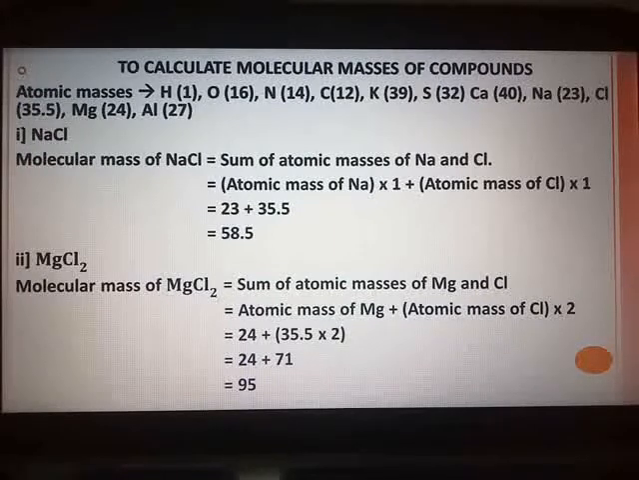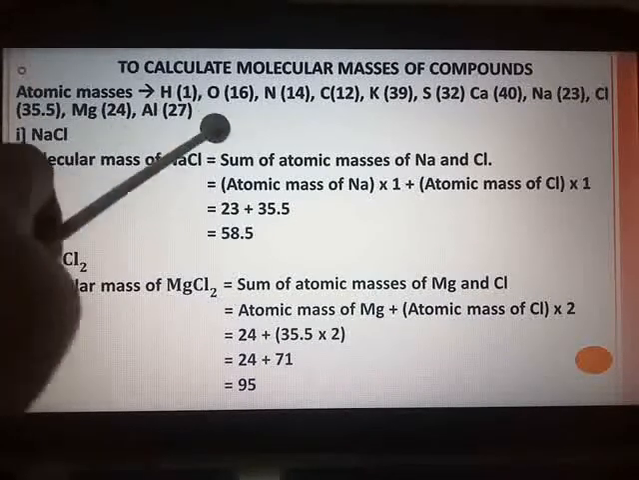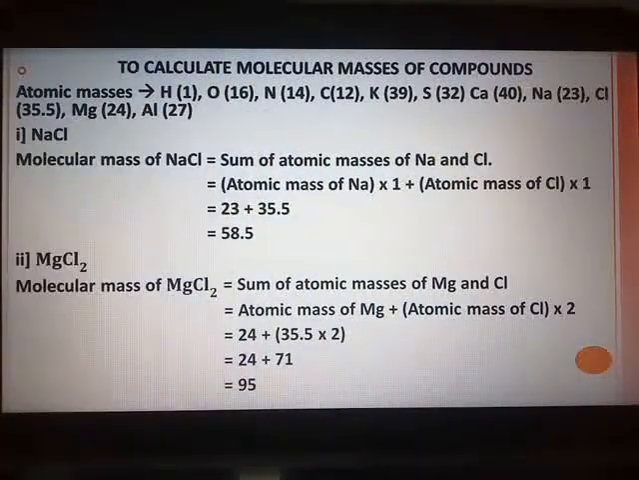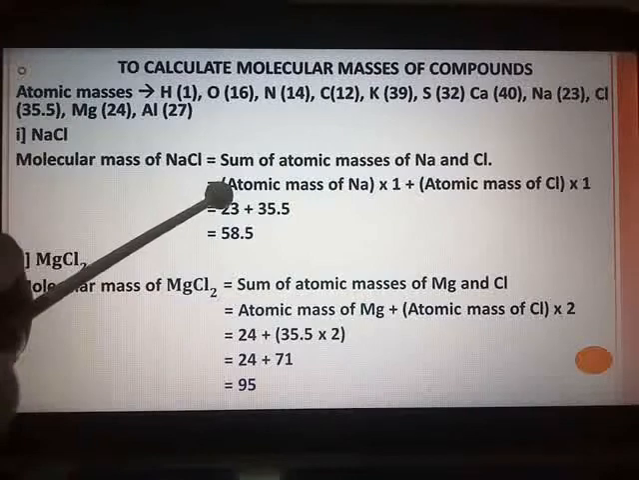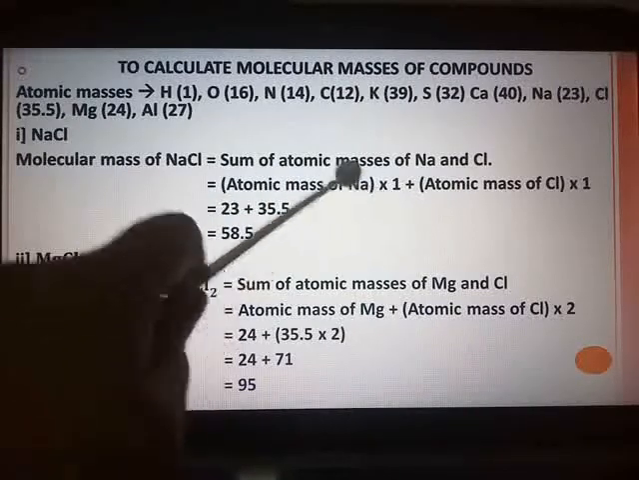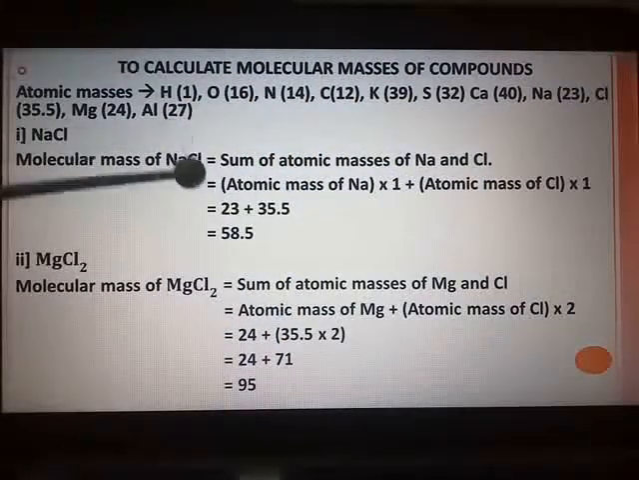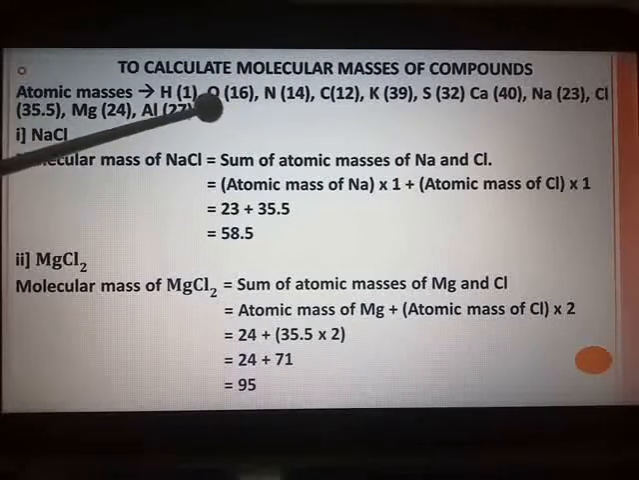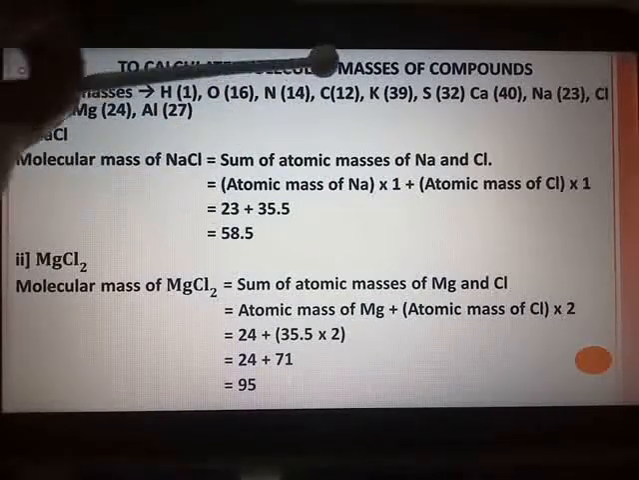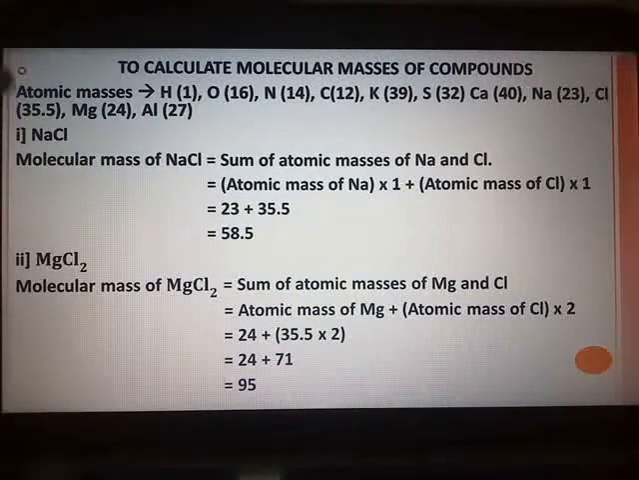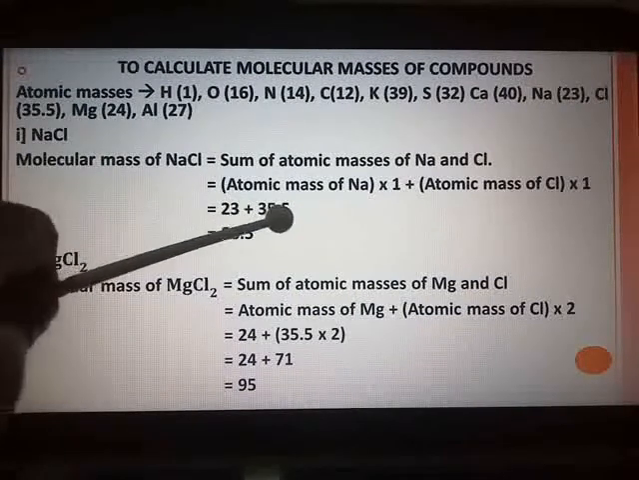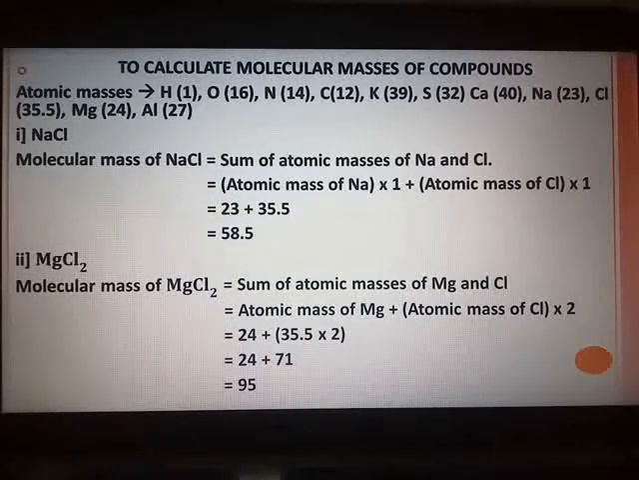Here we will take one or two examples in our revision. Molecular mass of NaCl. Now you know NaCl is composed of Na and Cl. So the sum of the atomic masses of Na and Cl, that is sodium and chlorine, comes out to atomic mass of sodium multiplied by 1 plus atomic mass of chlorine multiplied by 1. Now atomic masses will be provided to you, and multiplying by 1 means the value will remain the same. So sodium's value is 23 and chlorine is 35.5. So 23 plus 35.5 comes out to 58.5 daltons.